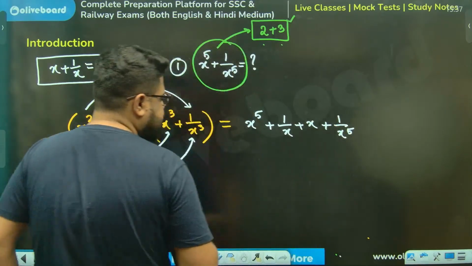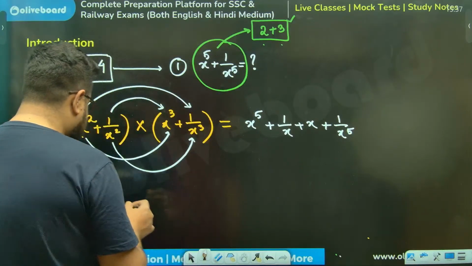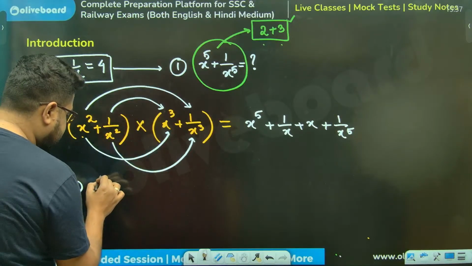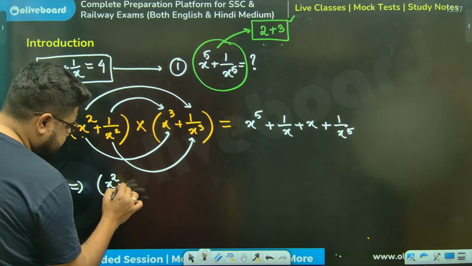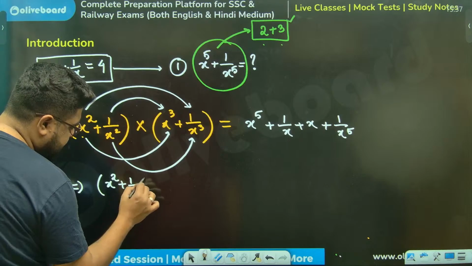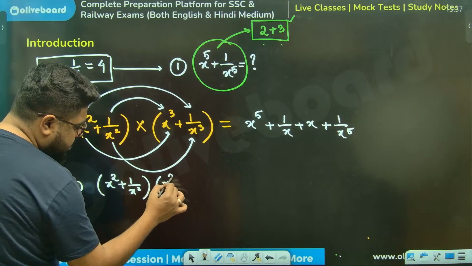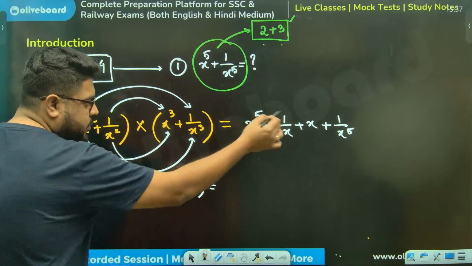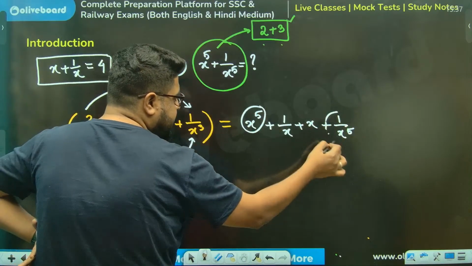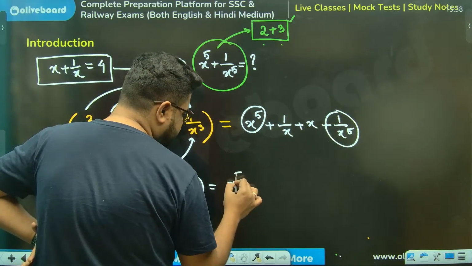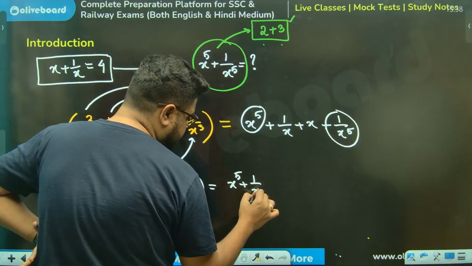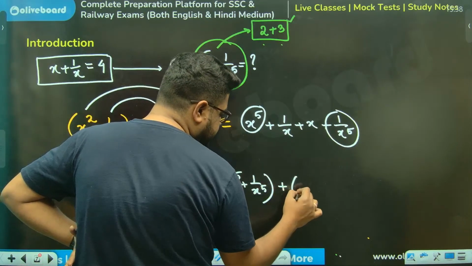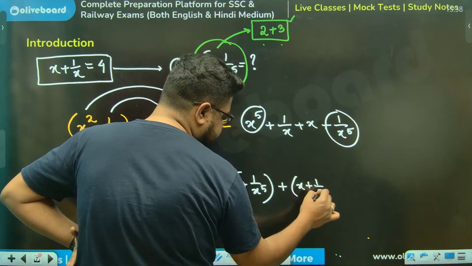You will say, chamatkar ho gaya. What chamatkar? If I multiply x square plus 1 by x square into x cube plus 1 by x cube, that is equal to x to the power 5 plus 1 by x to the power 5, plus x plus 1 by x.